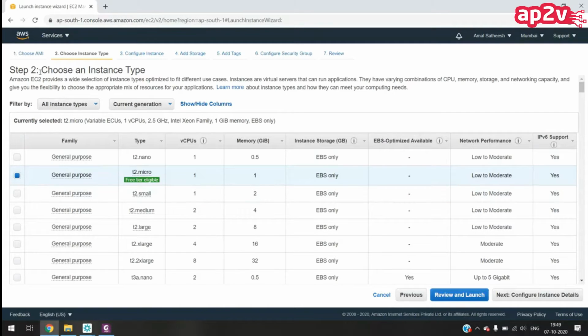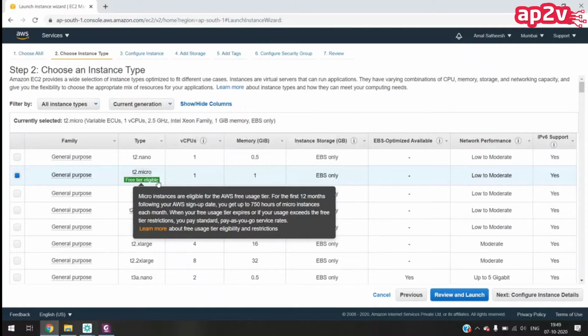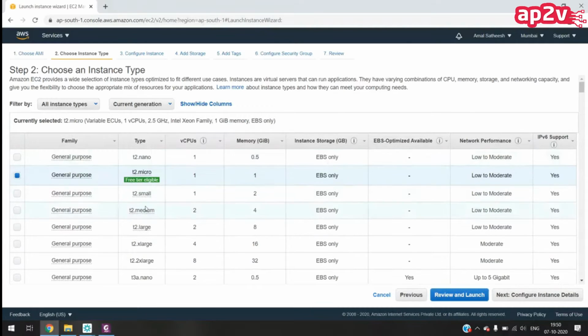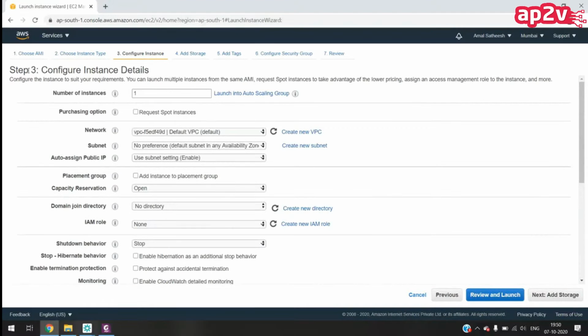So step 2 is for choosing a hardware. We will be selecting the T2 micro hardware from this list. This is the only one available for the free tier. Next is step 3. We will be discussing step 3 tomorrow, because in step 3 we have to discuss a lot of things.